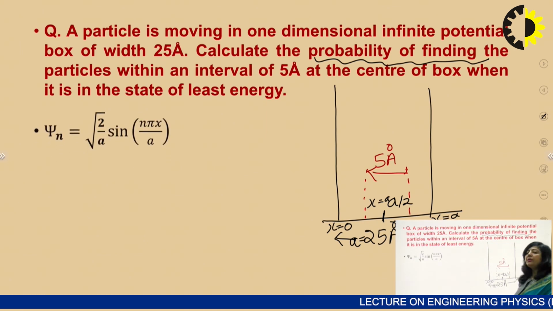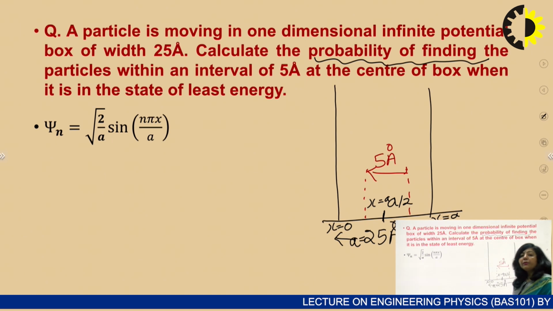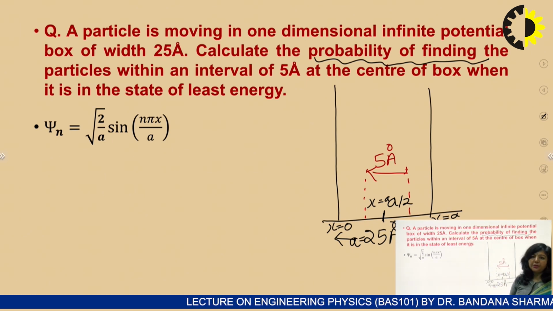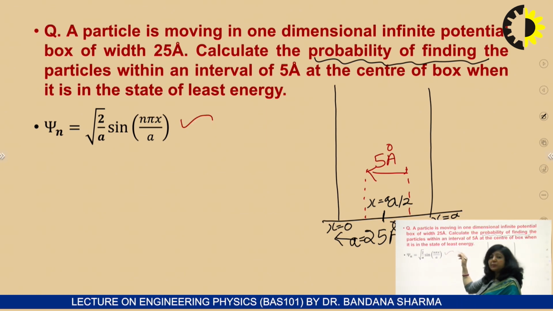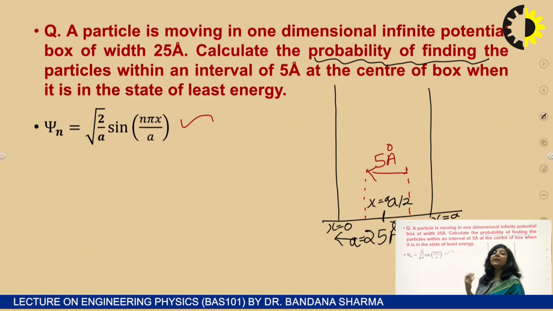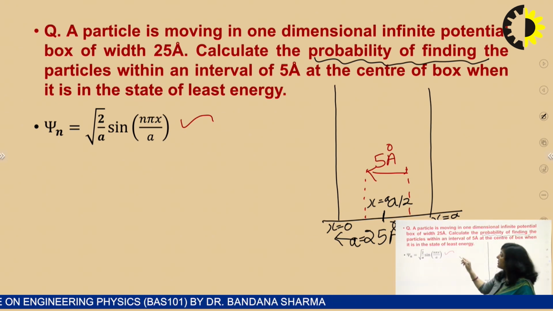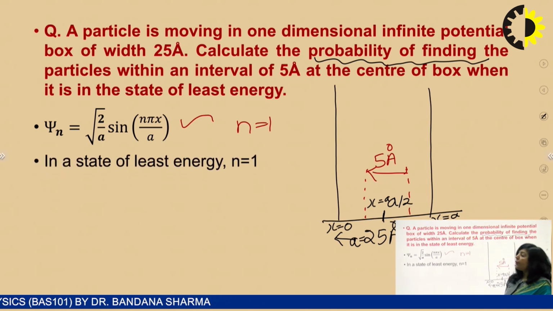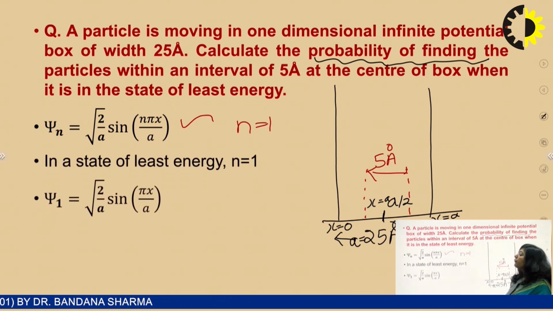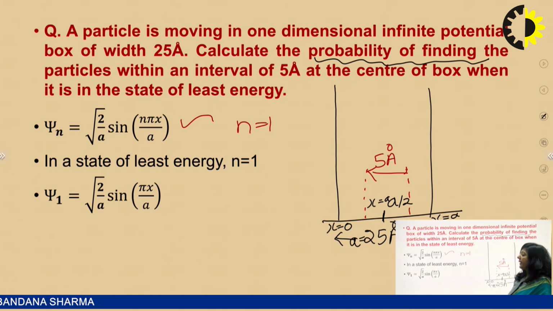In order to solve this problem, first we have to define the wave function for the least energy state. You know the wave function for the nth state is given by this expression. When we say least energy, we are referring to n as 1. So when n is equal to 1, the wave function will be root 2 by a sine pi x upon a.